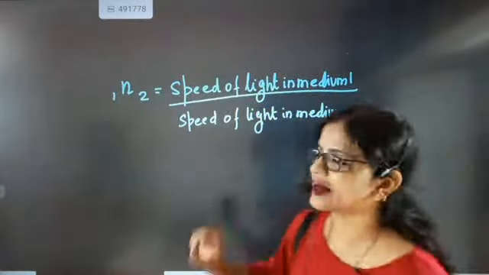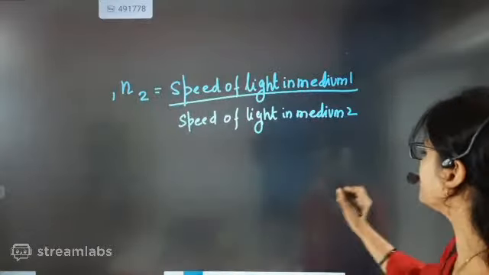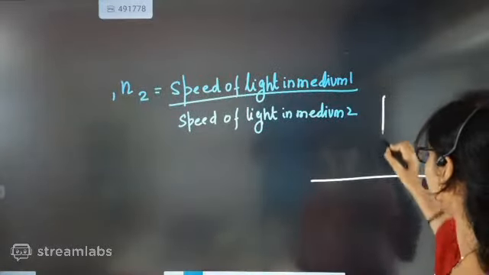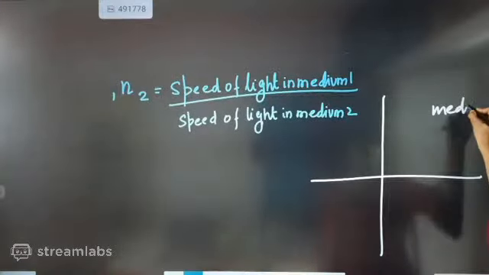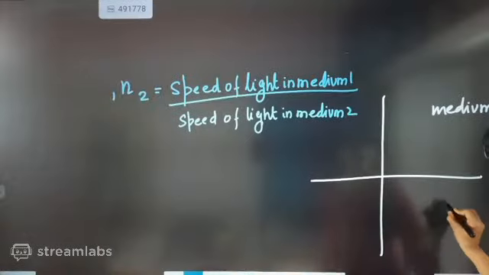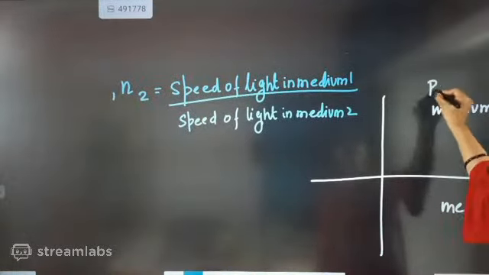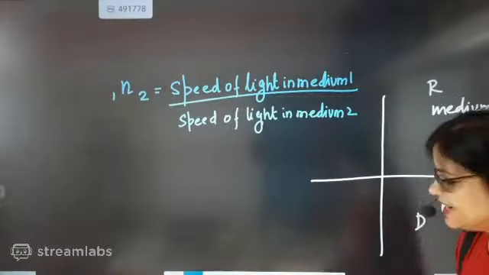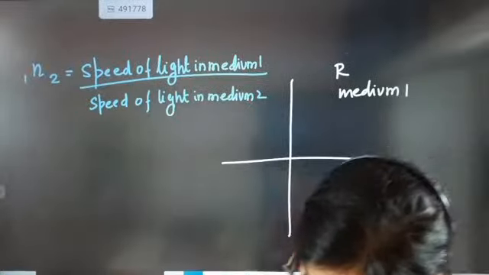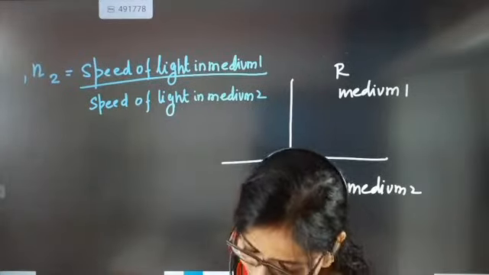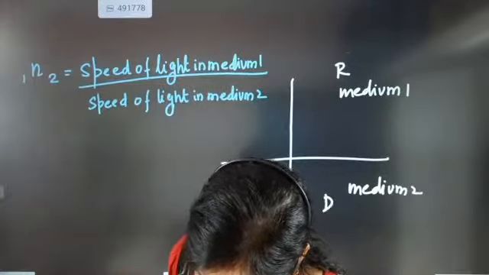Now beta, exactly refractive index, when two different mediums are there, I am going to draw and explain this part. Now you have two mediums. Medium 1, and this part is medium 2, beta. Now this is the rarer medium and this is the denser medium. When the light travels from rarer medium to denser medium, the refractive index of medium 2 with respect to medium 1, absolute. Any problem, beta?